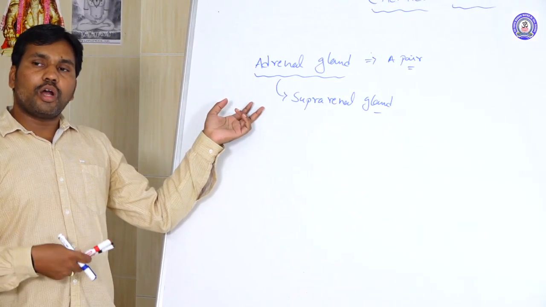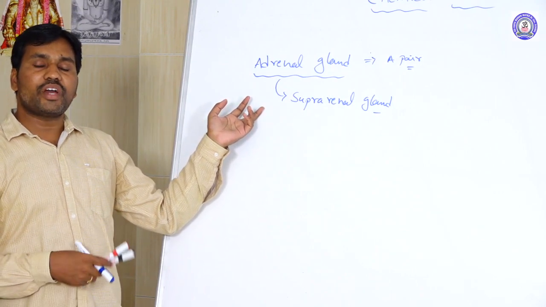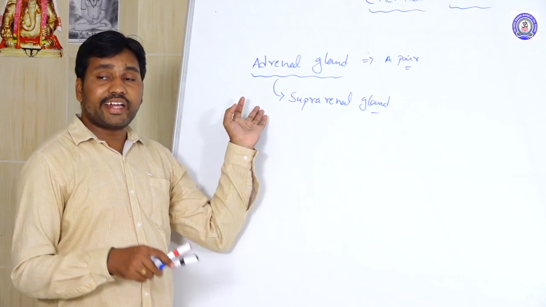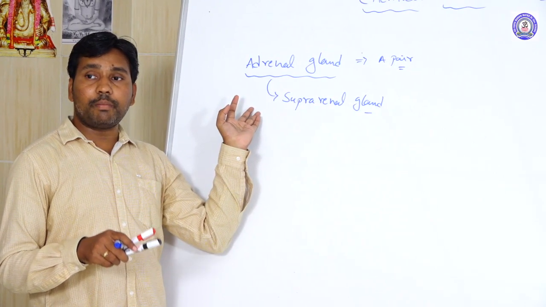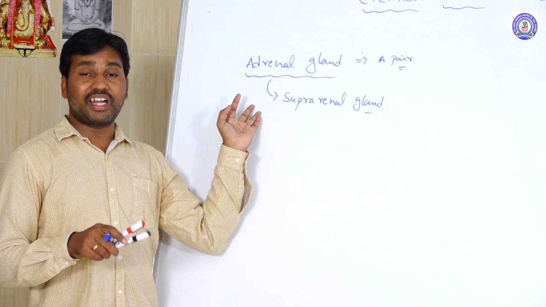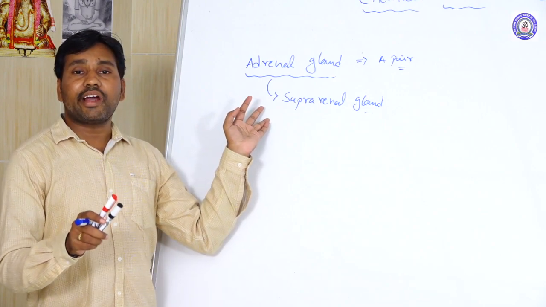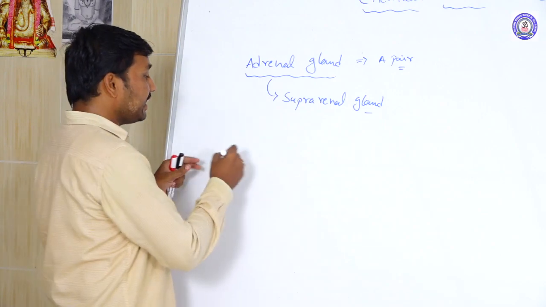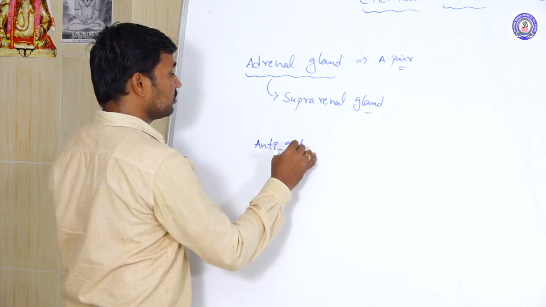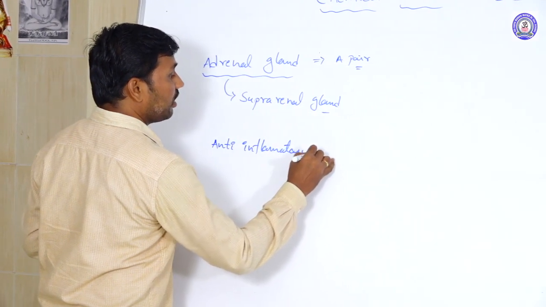The zona glomerulosa is producing the mineralocorticoids. The zona fasciculata is producing the glucocorticoids. These glucocorticoids are involved in carbohydrate metabolism, the maintenance of glucose in the body, and not only that, glucocorticoids also act as anti-inflammatory agents.